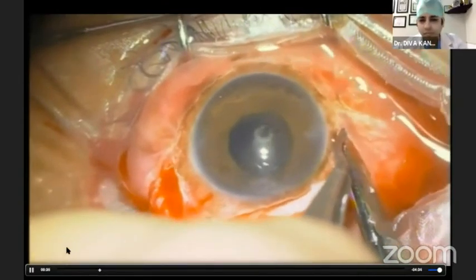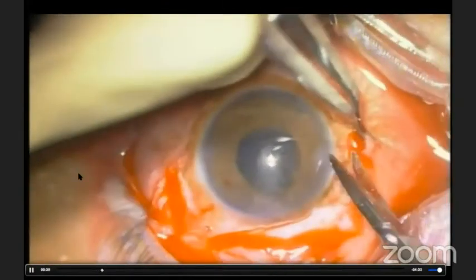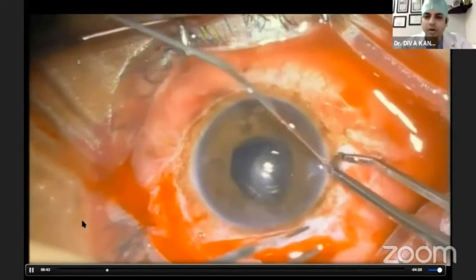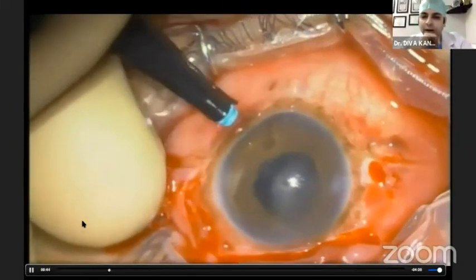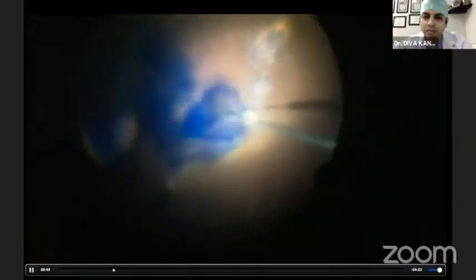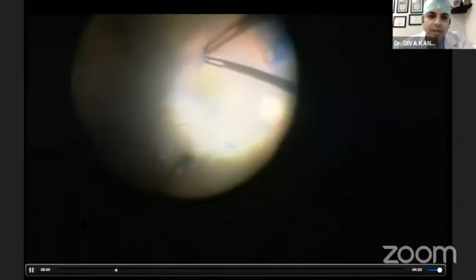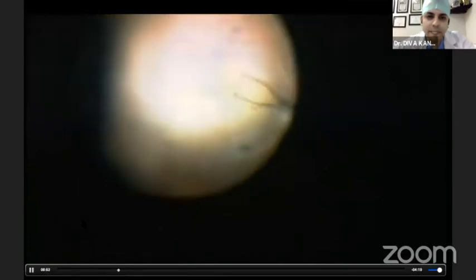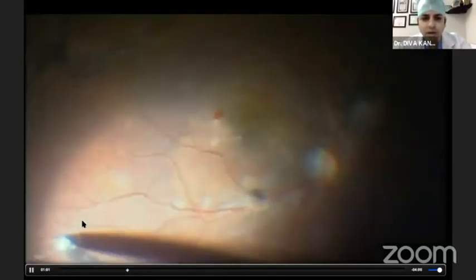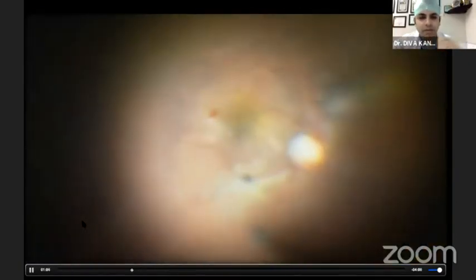Two pockets were made 180 degrees apart, 2 mm from the limbus, and then 25 gauge 3 ports were made, and we proceeded with our ERM removal. Then we did several fluid air exchanges to remove the residual oil and the emulsified oil droplets that we could see in the posterior segment.